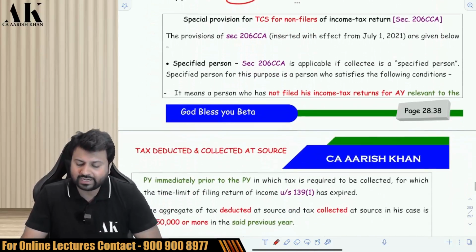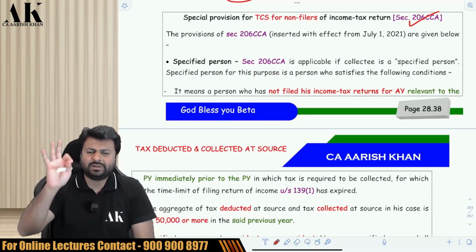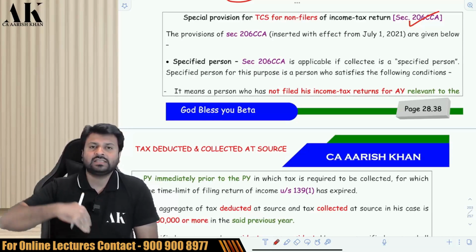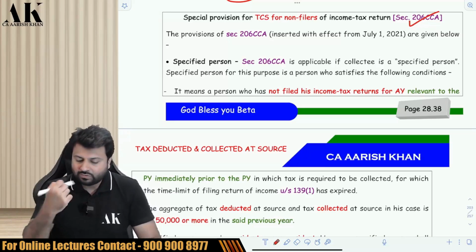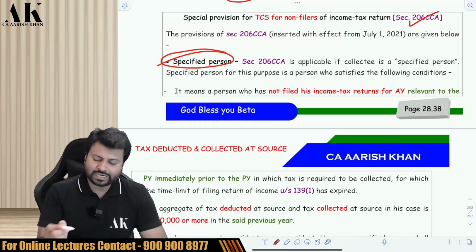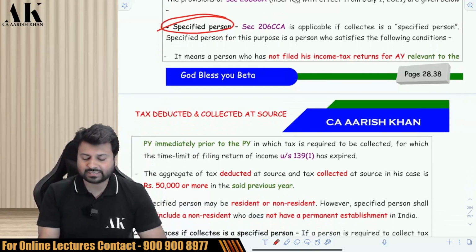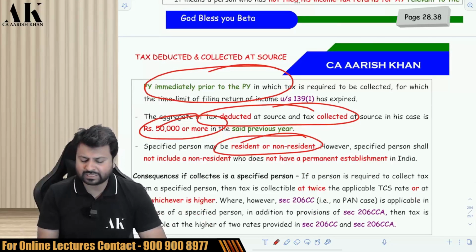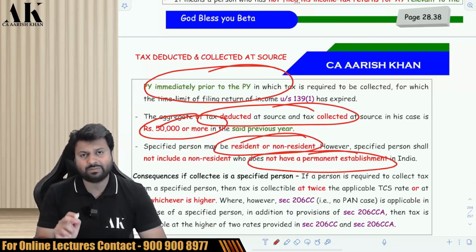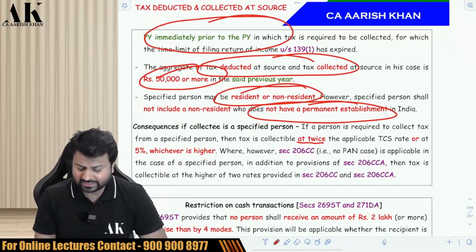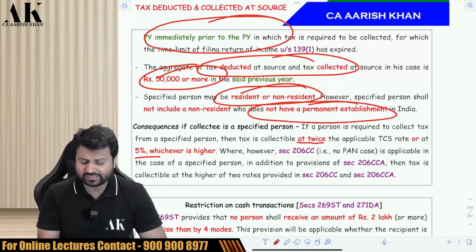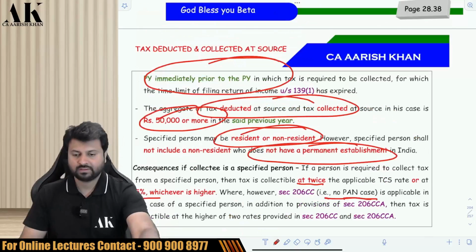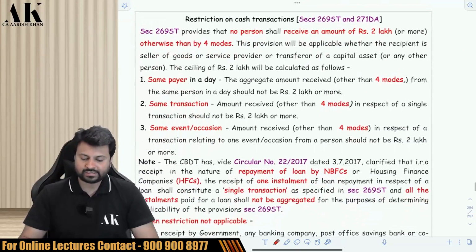Okay. Now, let's go ahead with the next one, 206CCA. 206CCA is similar to what we have done earlier in TDS in 206AB. In some cases, you have to collect twice the rate or 5% of TCS. Which are those cases? In case of a specified person. Who is that specified person? The same provision. A specified person is a person who has not filed the return in the last year and whose last year TDS and TCS is 50,000 rupees or more, and that specified person may be resident or non-resident, but he will not be a person who does not have a PE. Okay. So in that case, you have to collect TCS at the rate of twice the rate or 5%, whichever is higher. Check it please. And you even have to apply the provisions of no PAN cases over here. Check it please.